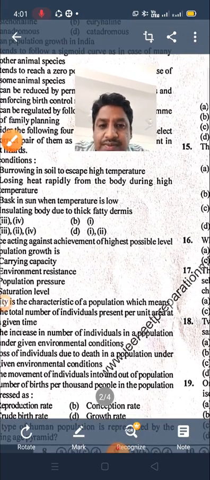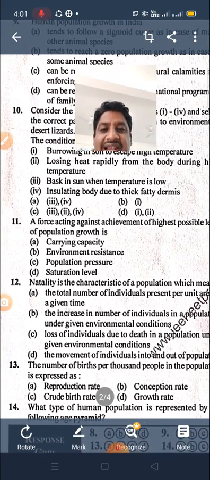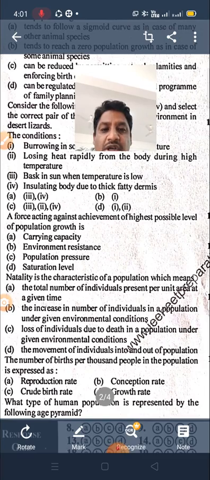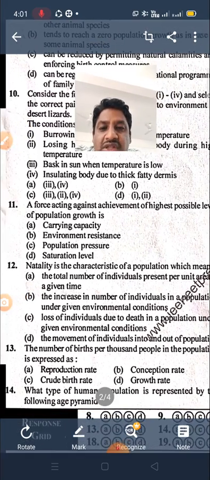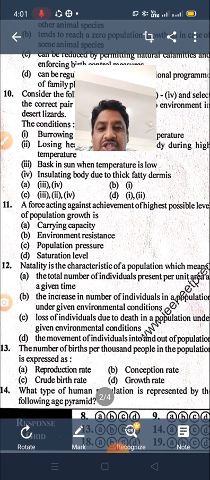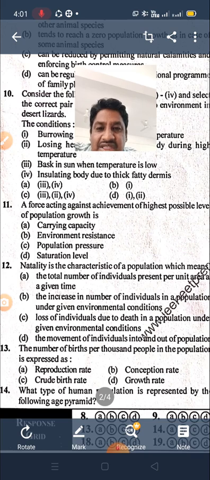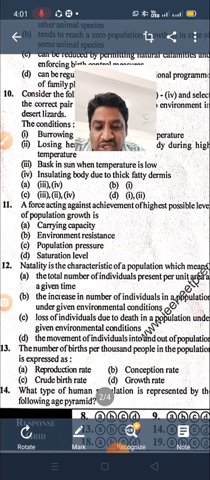Next, a force acting against achievement of the highest possible level of population growth is: carrying capacity, environment resistance, population pressure, or saturation level. Actually, what does carrying capacity mean? What does environment resistance mean? What does population pressure mean?